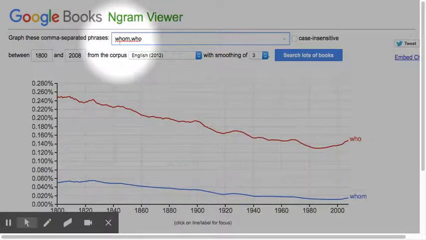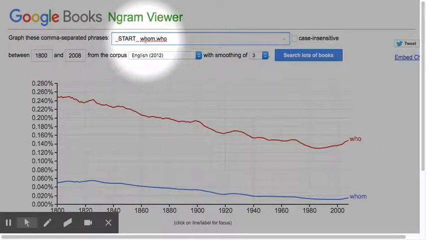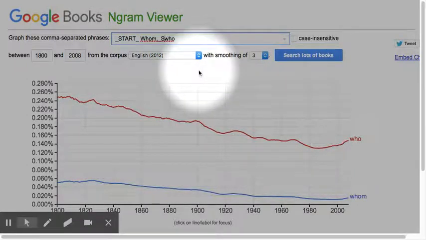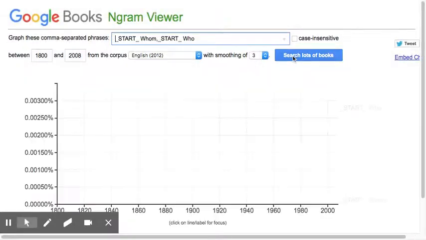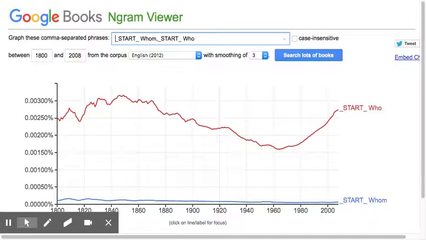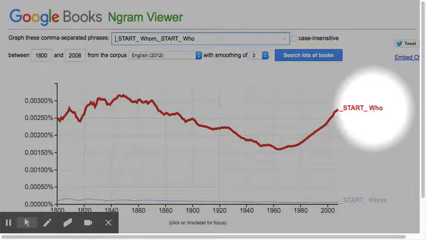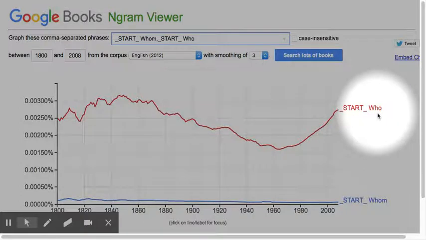So one thing that would help here is to look only for the ones that occur at the beginning of a sentence. So we can do it like this. This will find whom when it occurs, I'm going to capitalize that, at the beginning of a sentence, and this will find who when it occurs at the beginning of a sentence. This will help some, but still some of these are not going to be relevant. We will have included some number of items here that could not possibly have been whom.